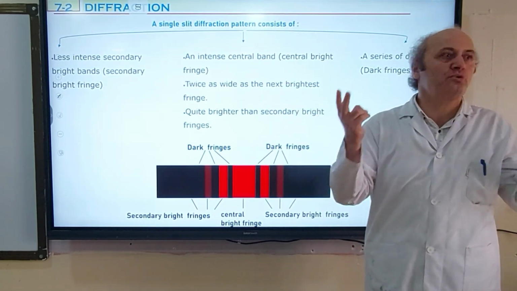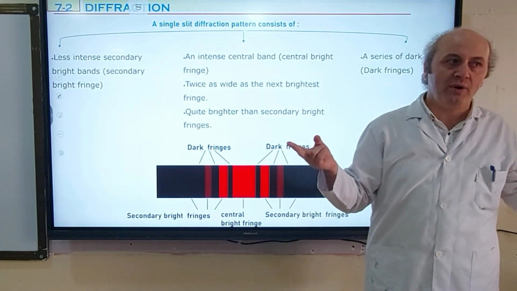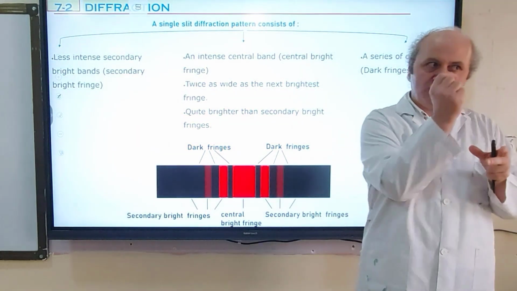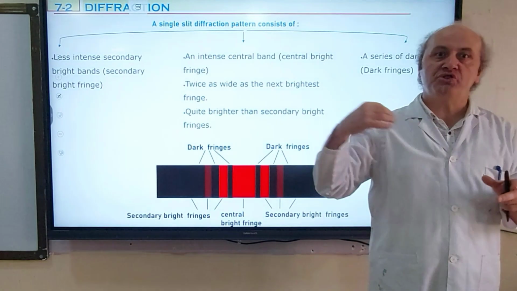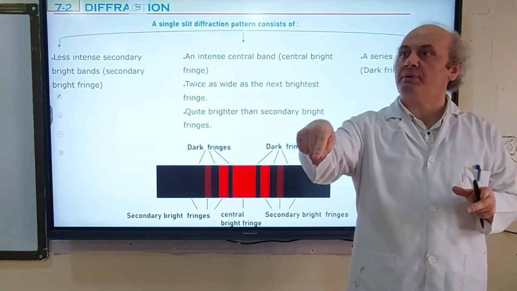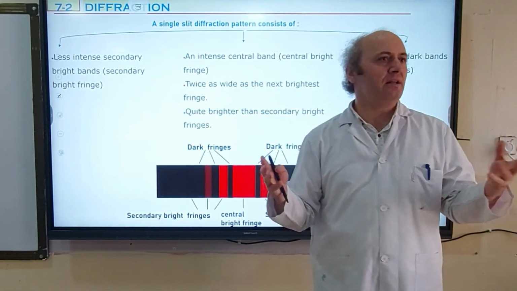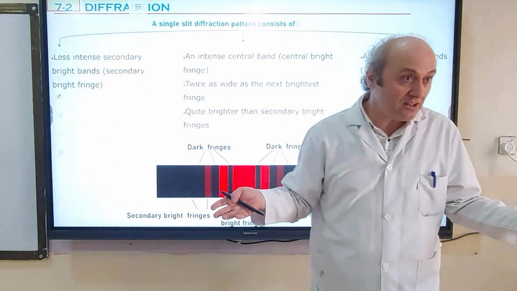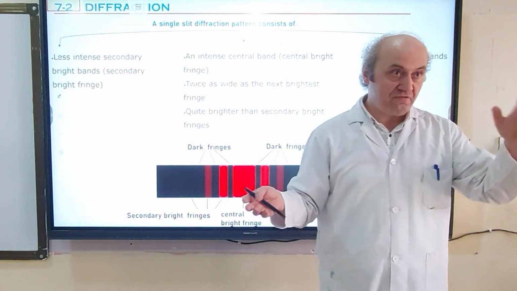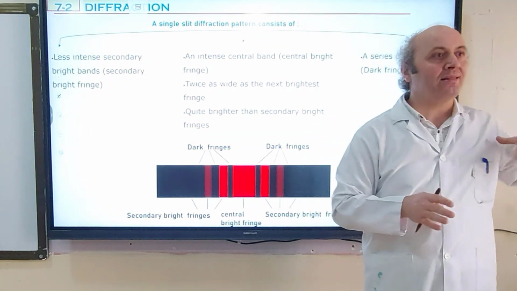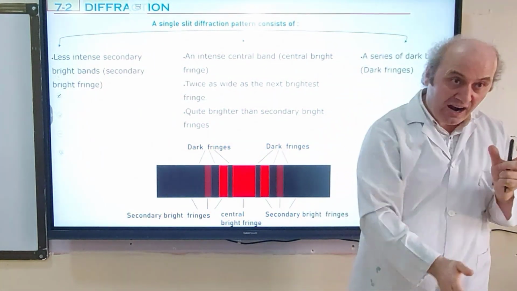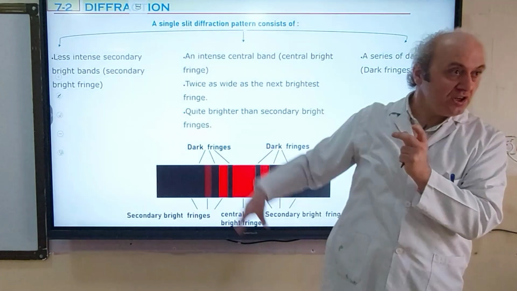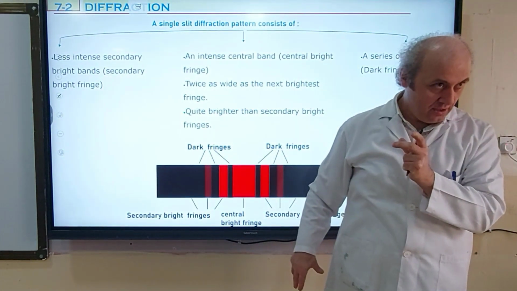In fact, in interference two things always happen. First, as light passes through the slits, it diffracts. Diffraction always occurs, in a single slit experiment or a double slit experiment. When we were talking about the double slit experiment, we didn't talk about this, but in fact it happens there as well. Diffraction occurs every time light passes through slits. So first light diffracts, after that it interferes on the screen.